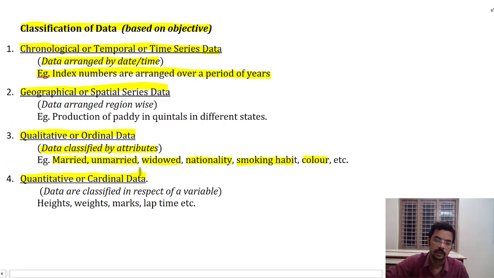Now we will move on to quantitative or cardinal data. If the data collected is based on a variable like heights, weights, marks, say lap time of an athlete, we can say that it is quantitative or cardinal data. Here data is classified with respect to a variable. We know what a variable is. It can achieve a value anywhere between a range or an interval.